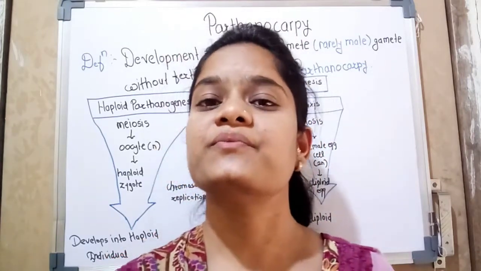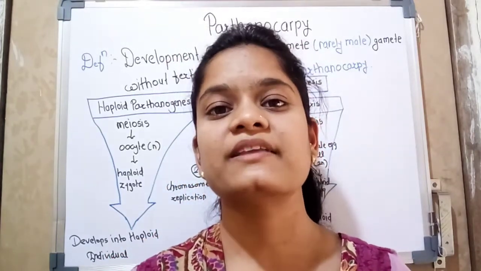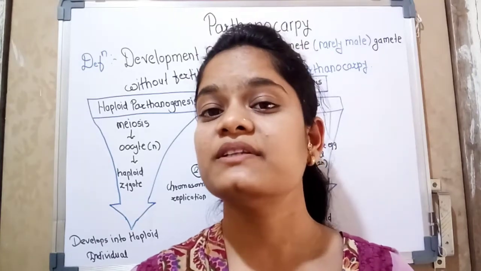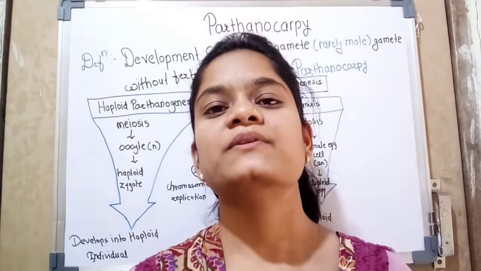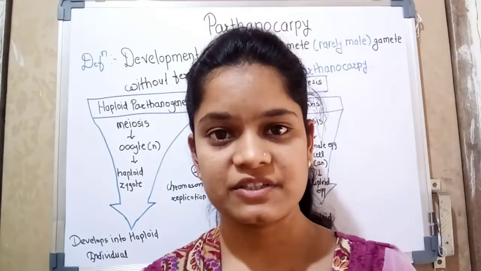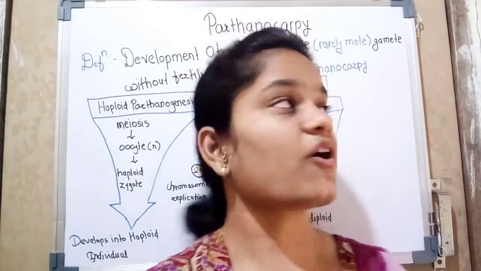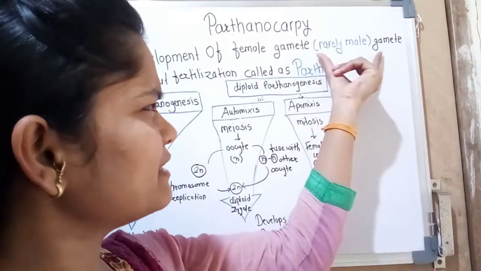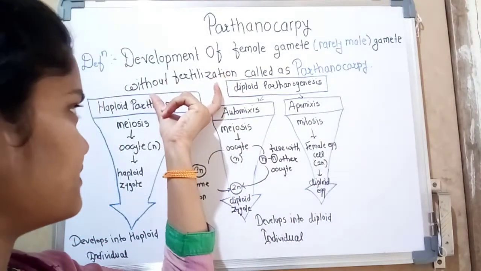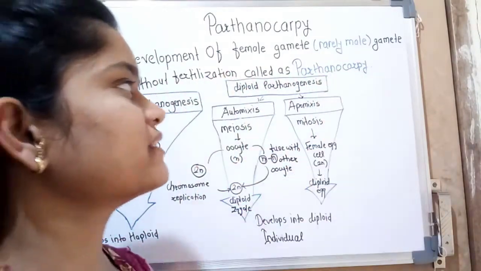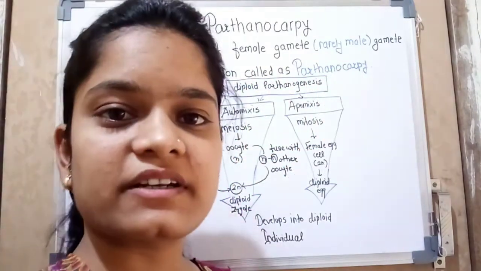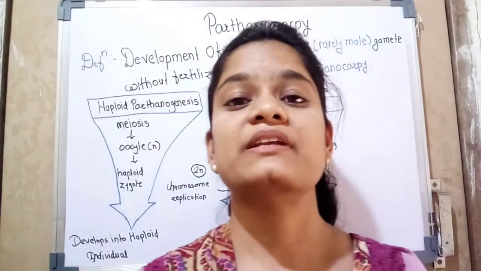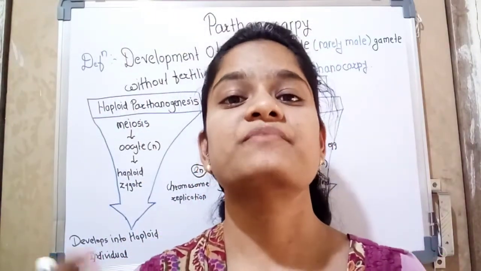So in this video we are going to discuss parthenocarpy. So what is parthenocarpy? Parthenocarpy is a reproductive strategy in which the development of a female gamete into a new offspring occurs without fertilization. In general, the fusion of male and female gametes forms a zygote.